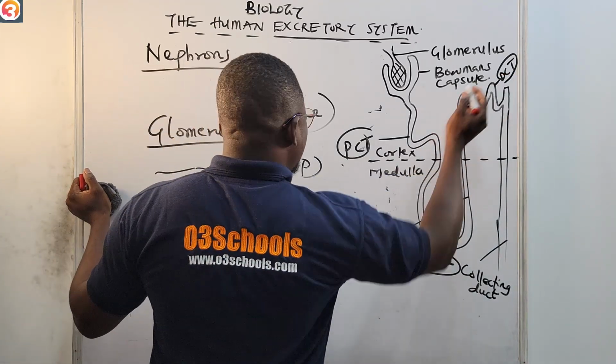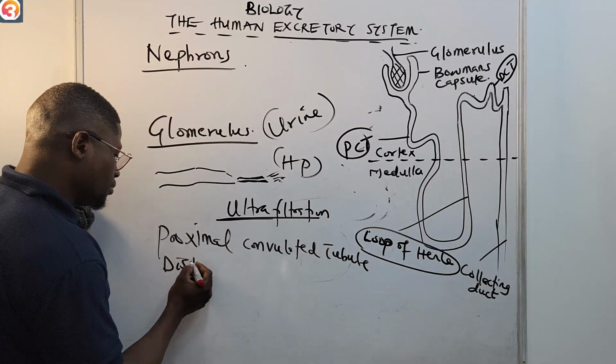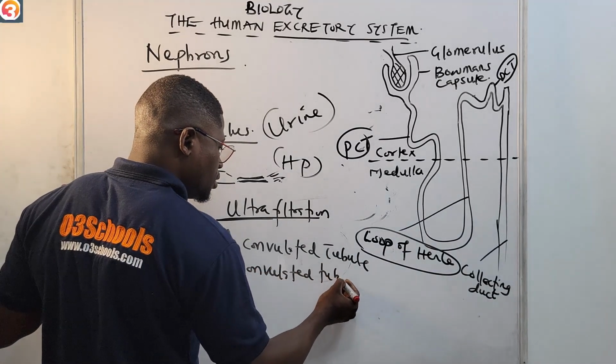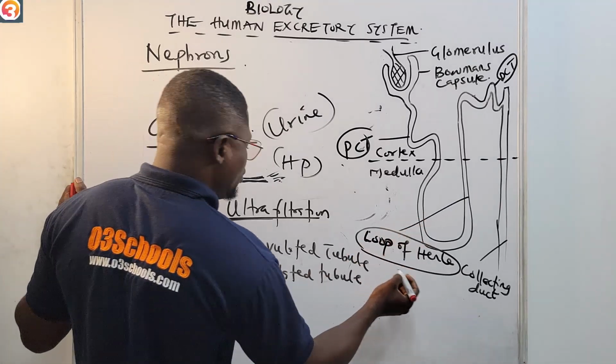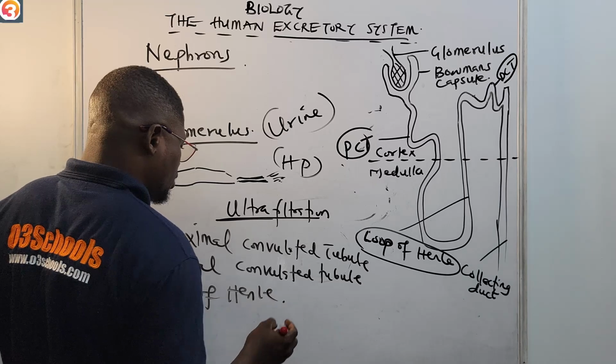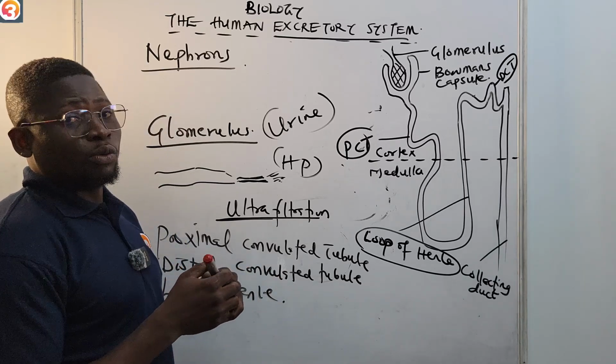Okay, the DCT there is called what? The distal convoluted tubule. Okay, they will now have what? The loop of Henle. Okay, so tubular reabsorption, what happens?